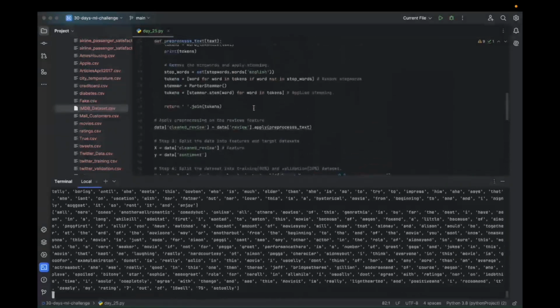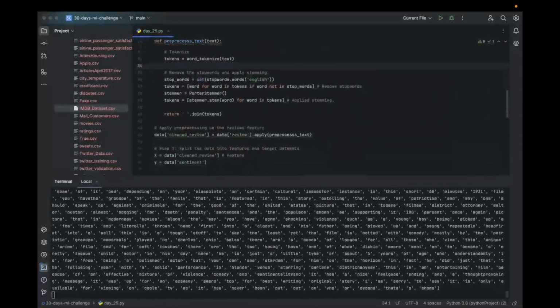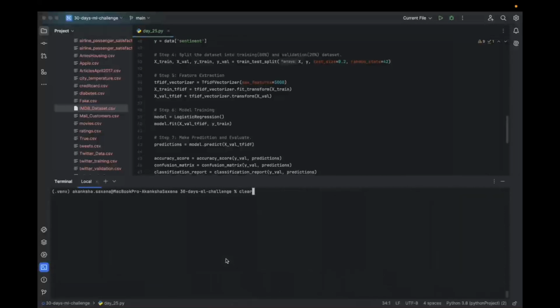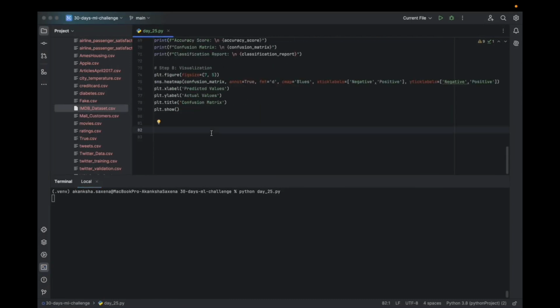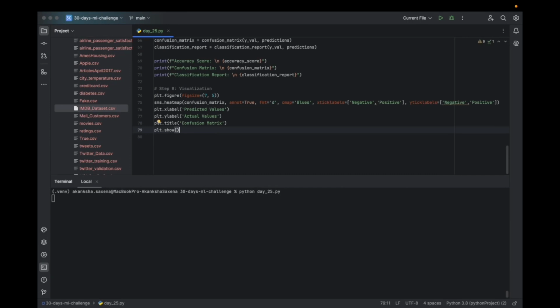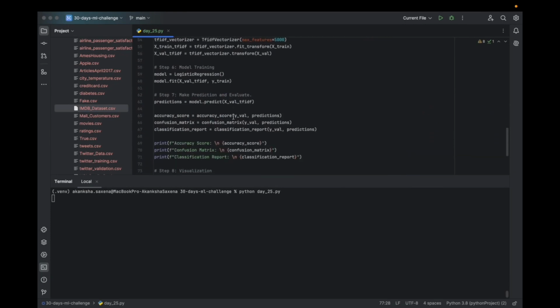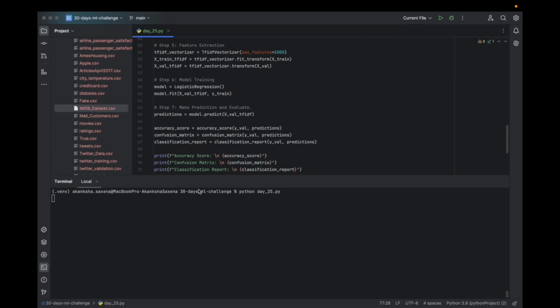What are we printing? Oh, tokens. Not good. Run it. We have a good amount of data, so the model is taking some time to train. Maybe we can wait a little.